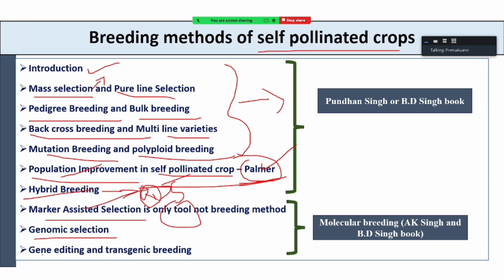Then genomic selection, and we can use genome editing and transgenic breeding. So there are a number of methods available to improve self-pollinated crops. Majorly, if you want to study in detail, prefer the Phundan Singh and BD Singh book for these methods. And for marker-assisted selection, genomic selection, and gene editing, you can refer to AK Singh and